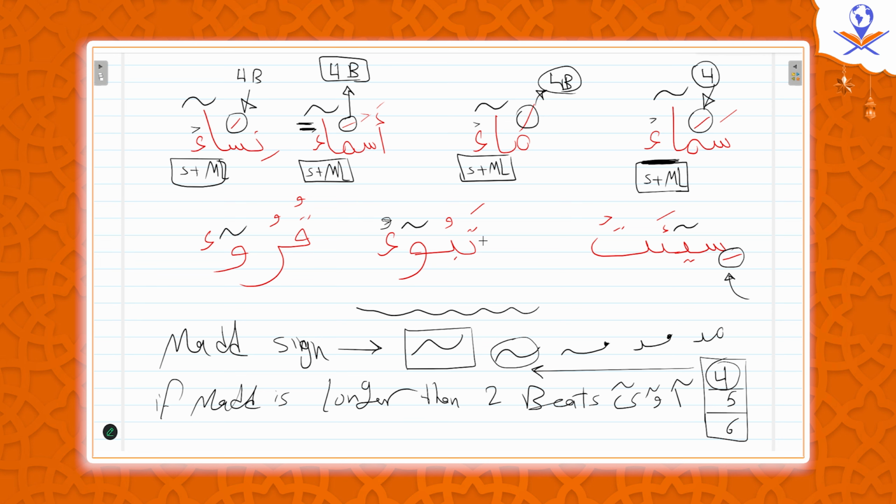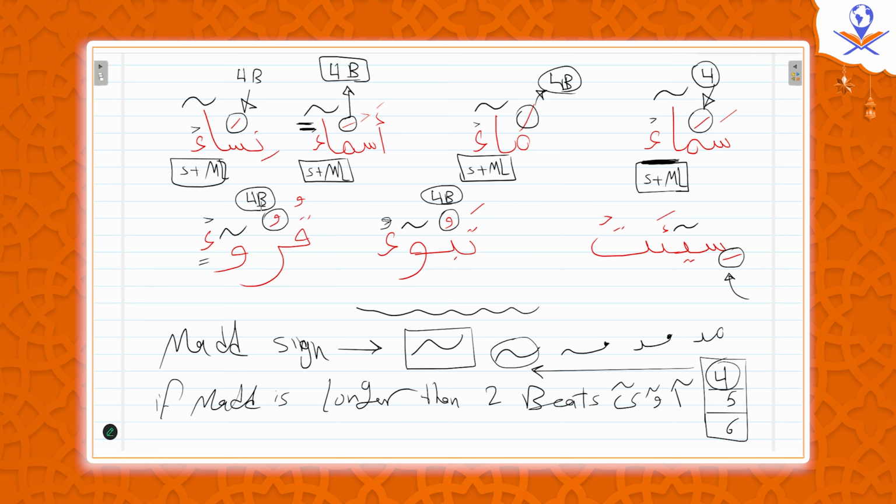Okay, with dhamma, for example. Tabu. Just extend this dhamma 4 beats. Get my point? And here quru, quru, for example, and so on. So extend this dhamma also 4 beats.